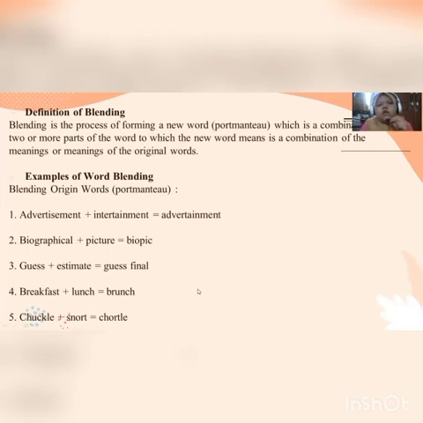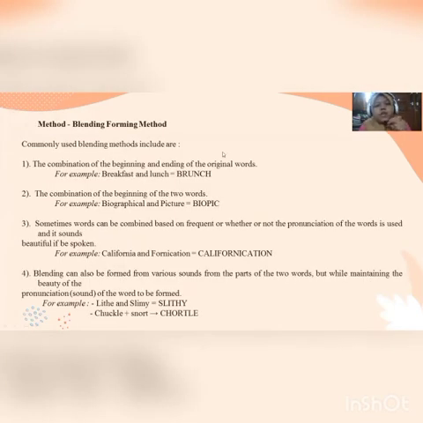Okay. For the next slide, here is the blending forming method. Commonly used blending methods include, first, the combination of the beginning and ending of the original words. For example, breakfast and lunch. If we combine the two words, the word is brunch.